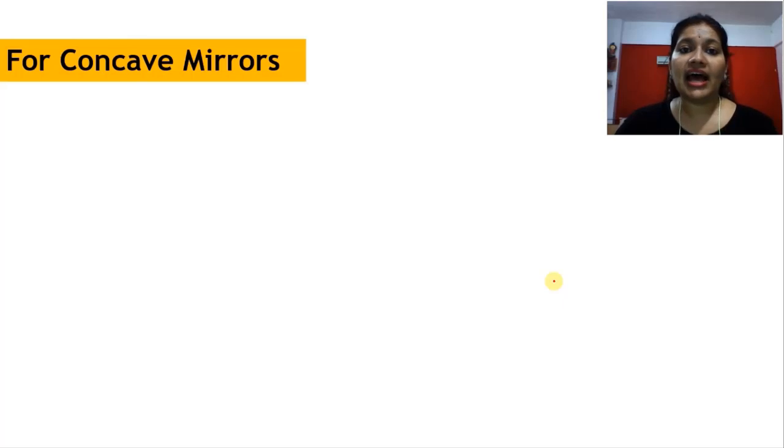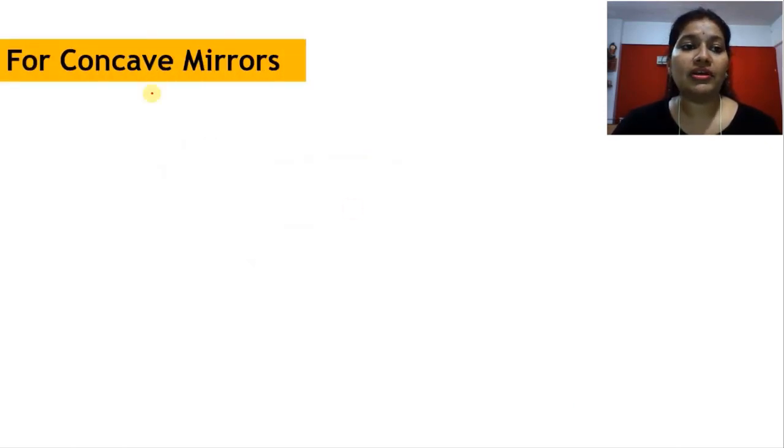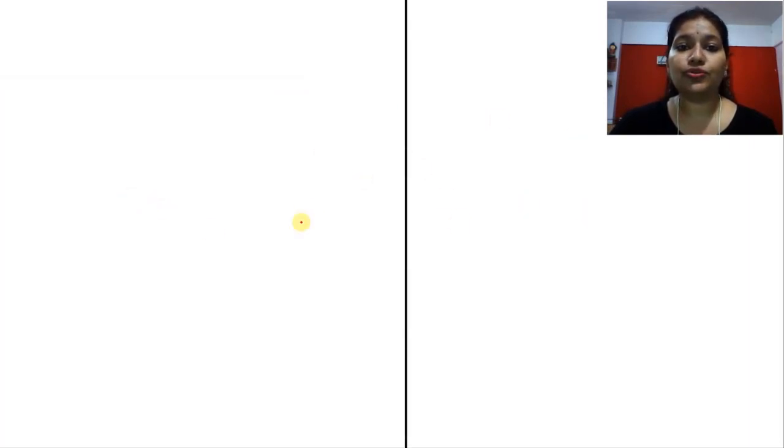Now, अब हम डिटेल में साइन कन्वेंशंस देखते हैं स्पेसिफिकली फॉर कॉन्केव मिरर्स. In general we have discussed sign convention over here, discussed about the notations u, v, h_o, h_i and f. Now, specially I will discuss for concave mirrors. So before this, I will divide this into two parts.